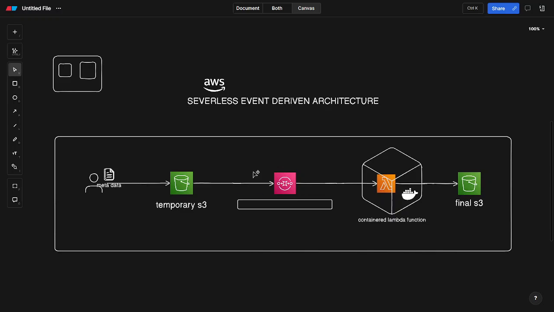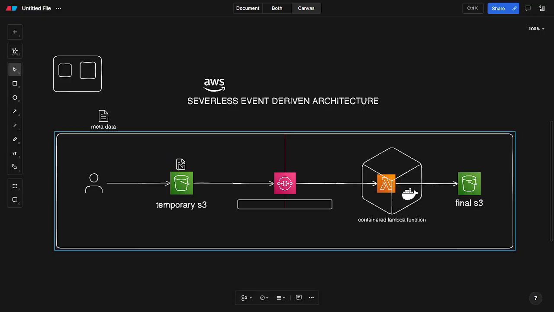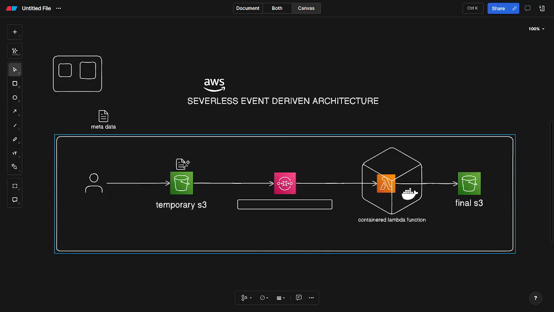So basically what we're going to build today is a basic application where a user uploads a PDF to an S3 bucket, where he wants to access it multiple times. But storing a large PDF in an S3 bucket costs us more.